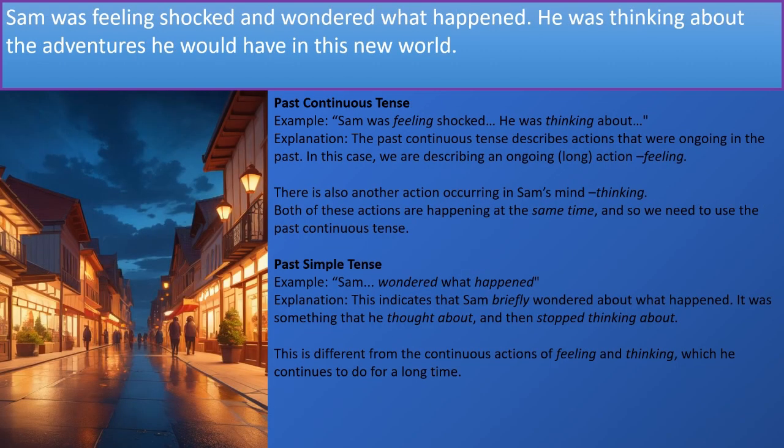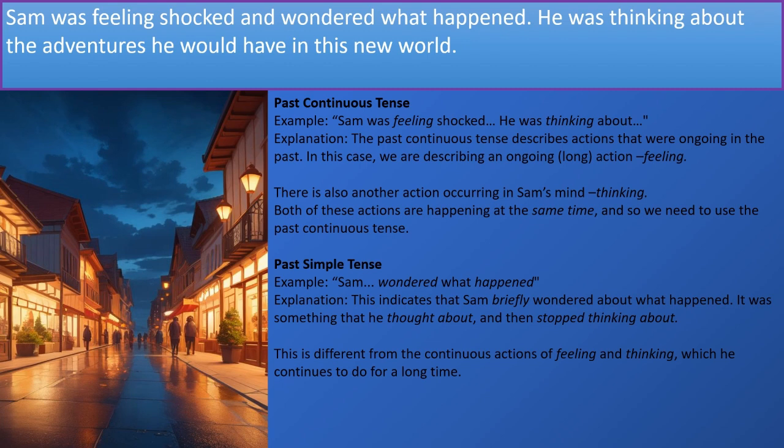In this part of the story, we can see the usage of the past continuous tense and the past simple tense, which are often used together. With the past continuous tense, we have Sam was feeling shocked. He was thinking about. So the past continuous tense describes actions that were ongoing in the past.